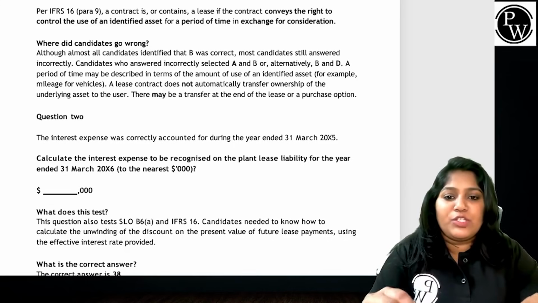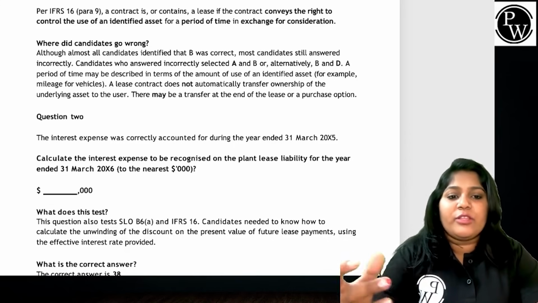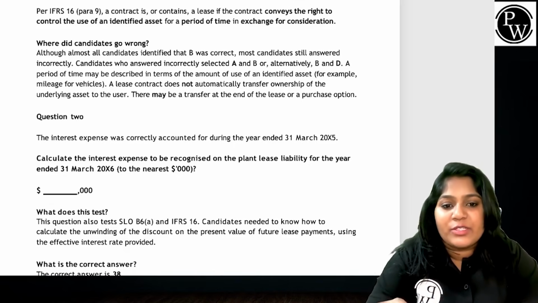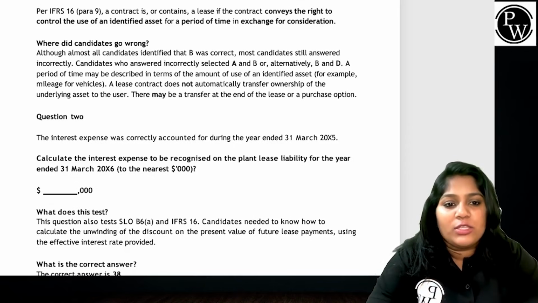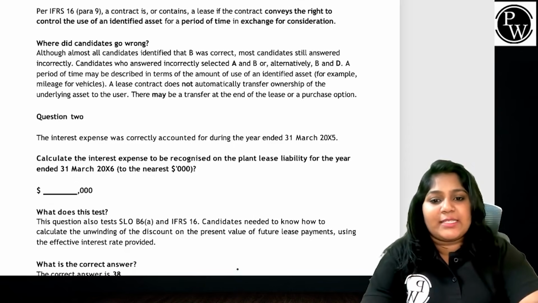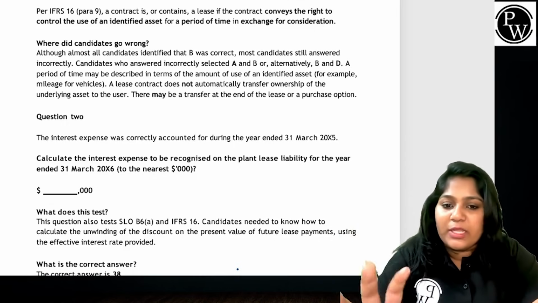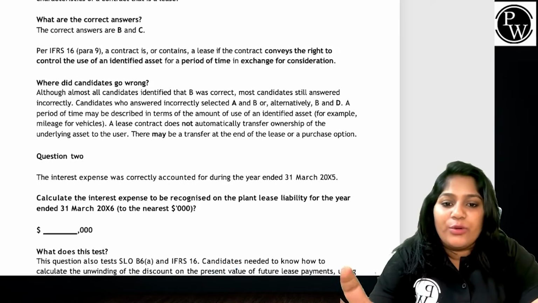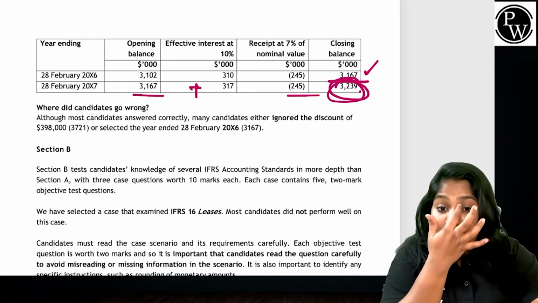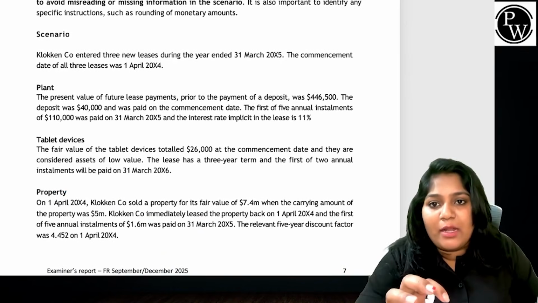Question number 2 says the interest expense was correctly accounted for during the year ended 31st March X5. No problem. Calculate the interest expense to be recognized on the plant lease liability for the year ended 31st March X6. See, what does this question say? Are you able to unwind the discount properly? This is what it says. So how do you do it? We will check what is the present value of your lease liability. The present value of the lease liability of your plant was how much?